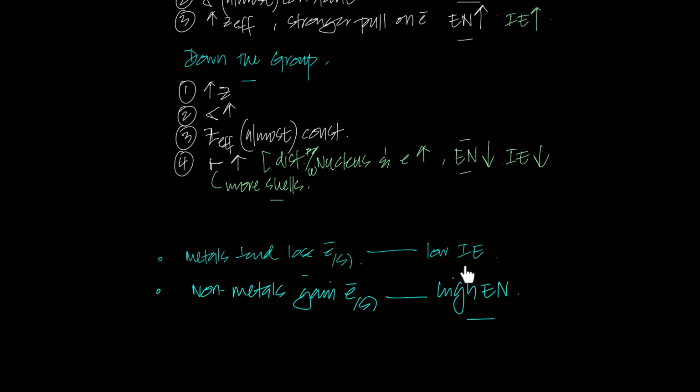The electron pull starts to increase across the period, and it becomes difficult to remove an electron across the period because ionization energy also increases. Therefore, non-metals tend to gain electrons because of two reasons.